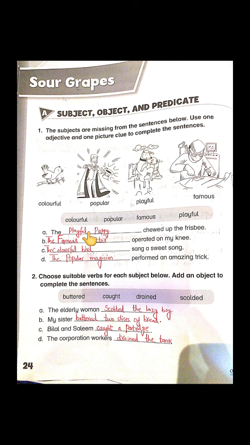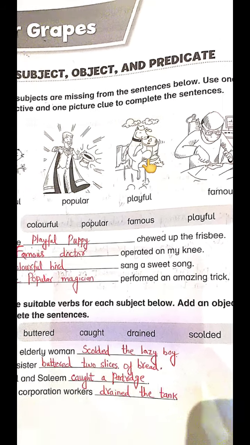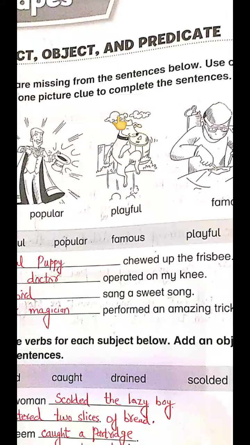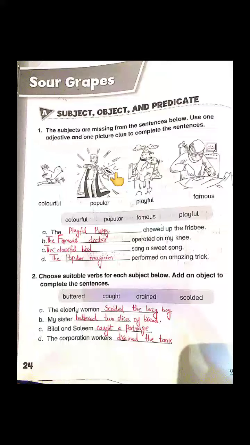So the first blank is: Dash chewed up the frisbee. Can you see in this picture who is chewing up the frisbee? That dog is chewing up the frisbee, and it seems that it is a playful dog. So we can write here as a subject: the playful puppy chewed up the frisbee. Playful is our adjective which they have given us, and puppy is our subject.